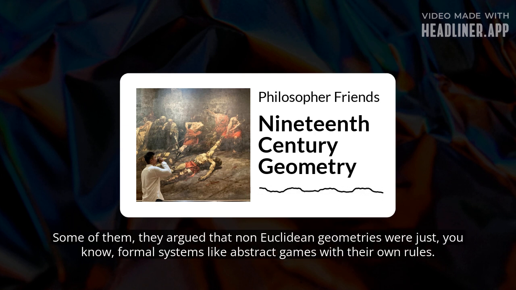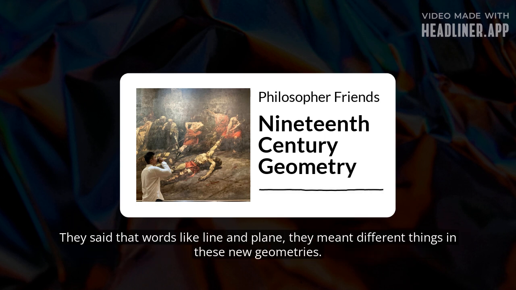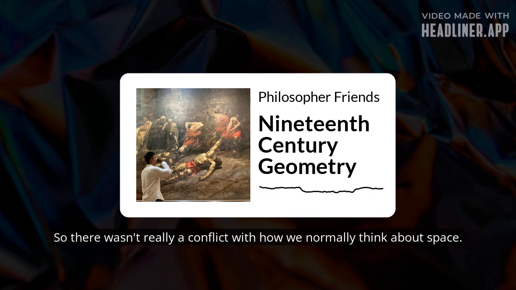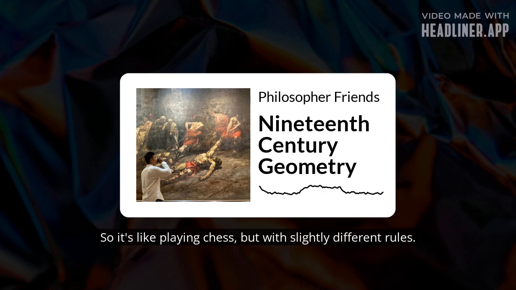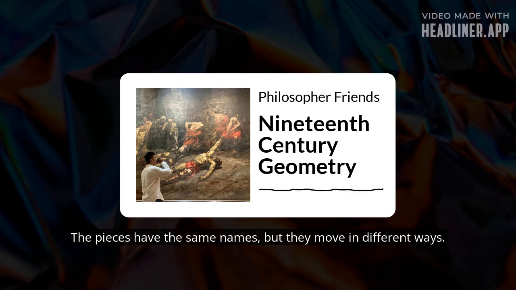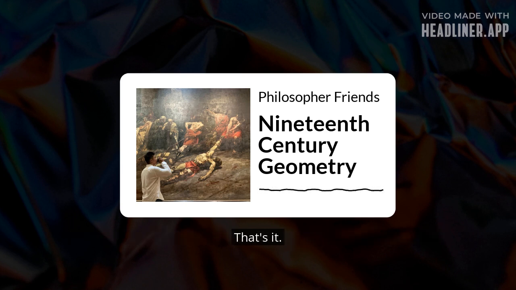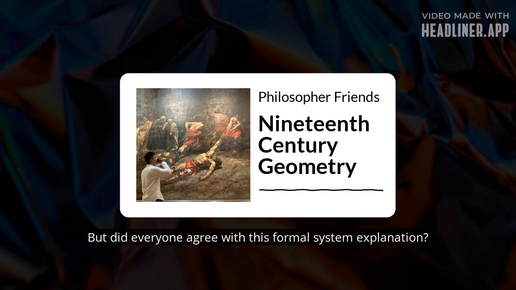Some of them argued that non-Euclidean geometries were just formal systems, like abstract games with their own rules. They said that words like line and plane meant different things in these new geometries. So there wasn't really a conflict with how we normally think about space. So it's like playing chess, but with slightly different rules. Exactly. The pieces have the same names, but they move in different ways. That's it. But did everyone agree with this formal system explanation? Not everyone, no.